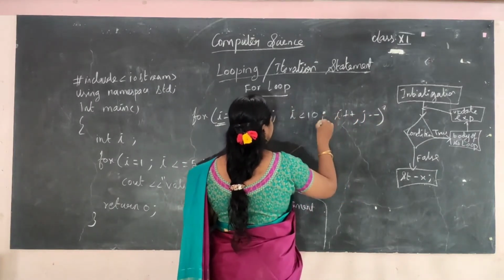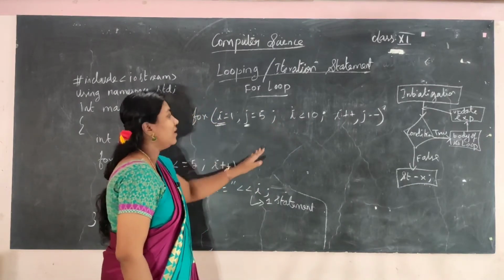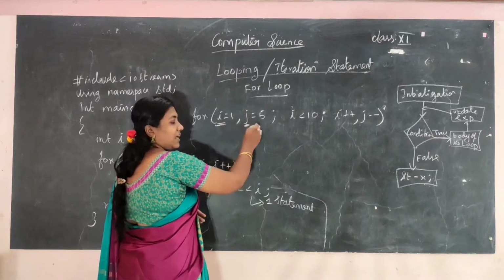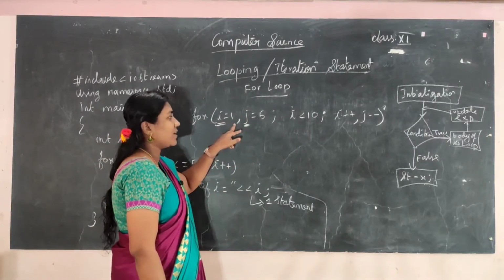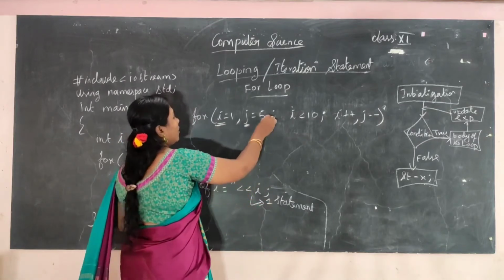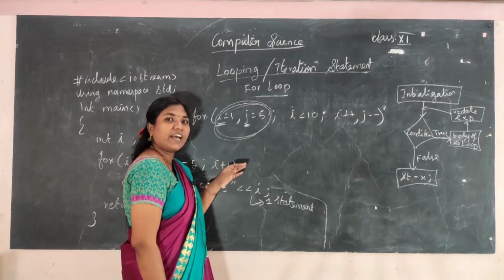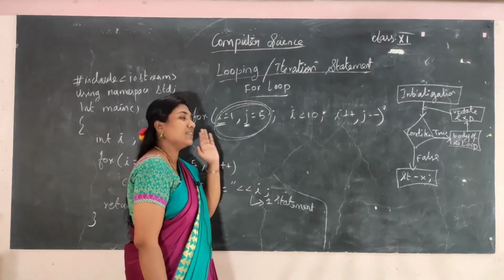Here I have separated the initialization part and the test expression with a semicolon. But if you want to give more than one initialization, you separate them with a comma: i = 1, j = 5. So this whole part is the initialization part. You can have multiple initializations in C++.